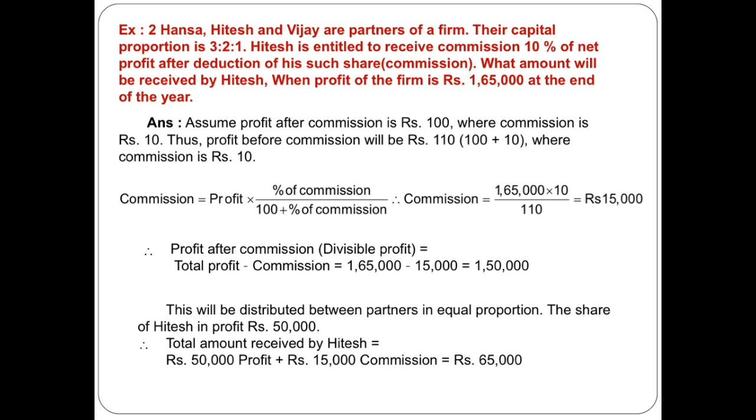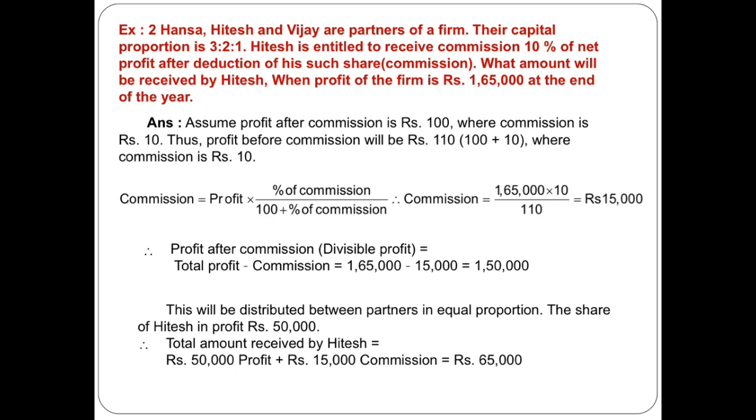So what amount will be received by Hitesh when the profit of the firm is 1,65,000 at the end of the year? Here we assume that profit after commission is 100. When the commission is 10, then profit before commission is 100 plus 10, equal to 110. Why do we do so? Because in the question the profit of 1,65,000 is the profit before commission, and the percentage of commission is given after deducting commission.